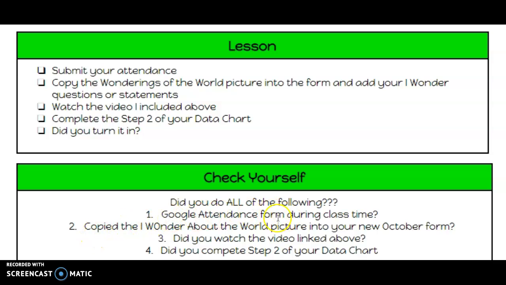So make sure, did you do all the following? Did you do your Google attendance form during class time? Did you copy the I Wonder About the World picture into your new October form? Did you watch this video? Obviously you are if you're here. And did you complete step 2 of your data chart? And did you turn it in?